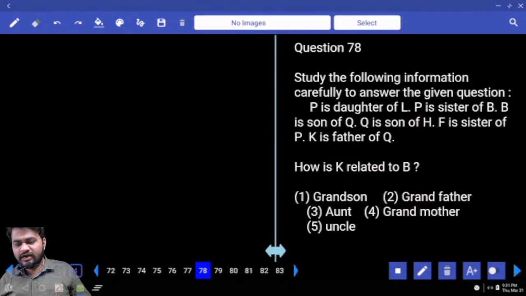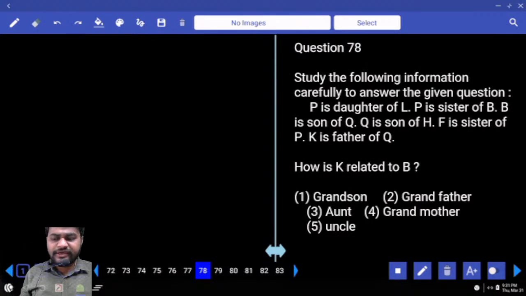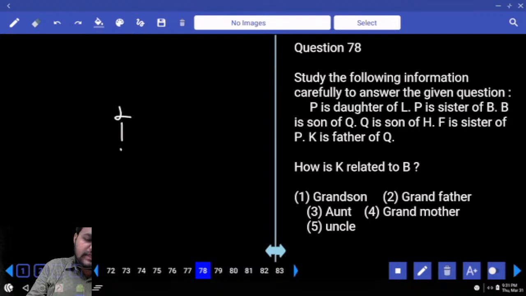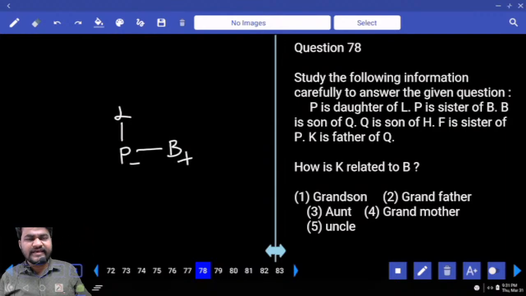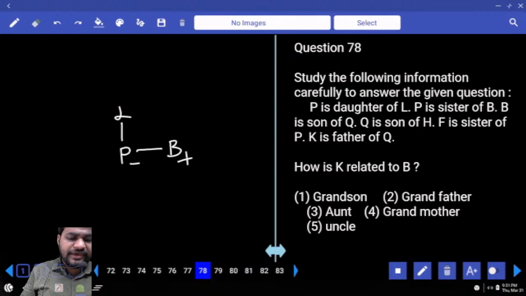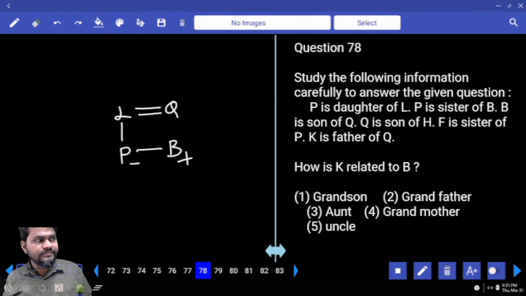Next, blood relations. P is daughter of L. For example, it is L. It is clear that P is daughter of L. P is sister of B. Next, B is son of Q. P is already son of L. P is son of Q means L and Q are married to each other.